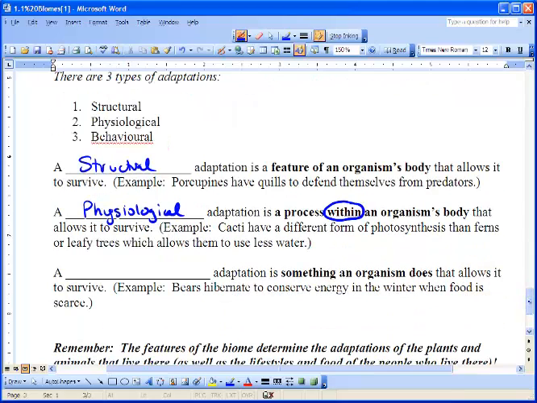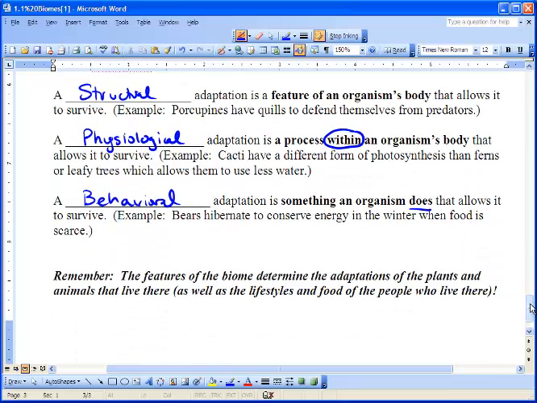Next, our third type of adaptation is behavioral. And humans do this too. So a behavioral adaptation is something an organism does that allows it to survive. All right. So bears hibernate to conserve energy in the winter when food is scarce. Other animals will store food for the winter, like squirrels. So it's really important to remember that features of a biome determine the adaptations. So the environment affects the adaptations of plants and animals that live there, as well as us, people.